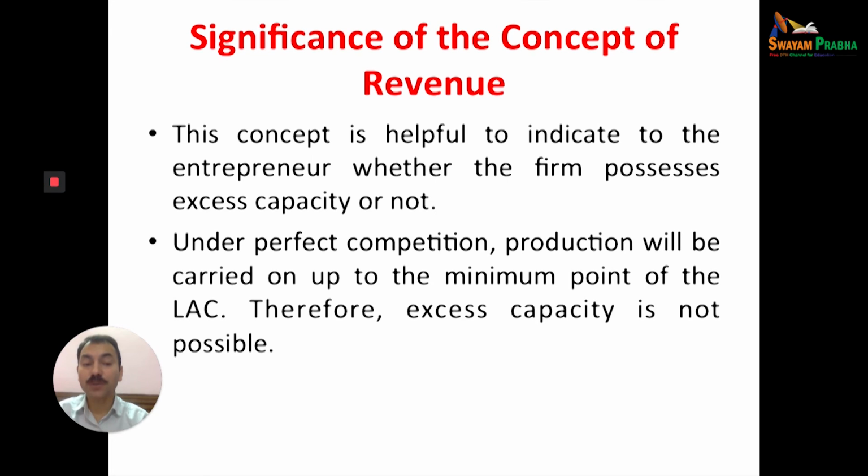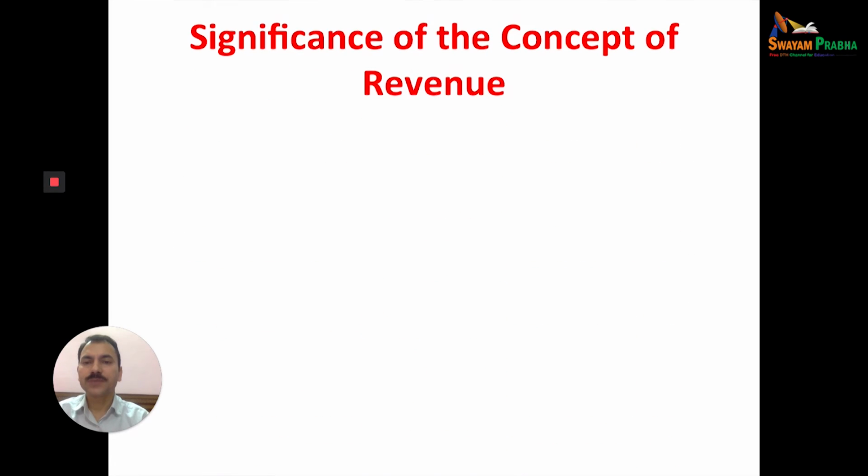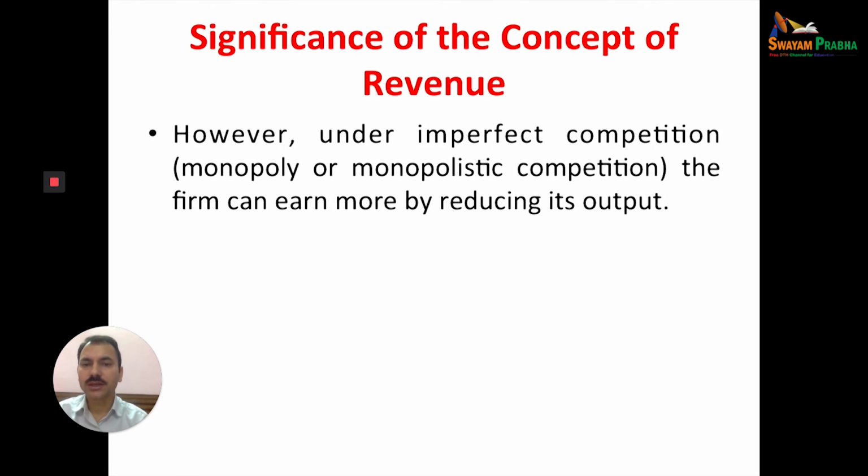Under perfect competition, production will be carried on up to the minimum point of long run average cost, LAC. Therefore, excess capacity is not possible. So we can know this with the help of the revenue concept.